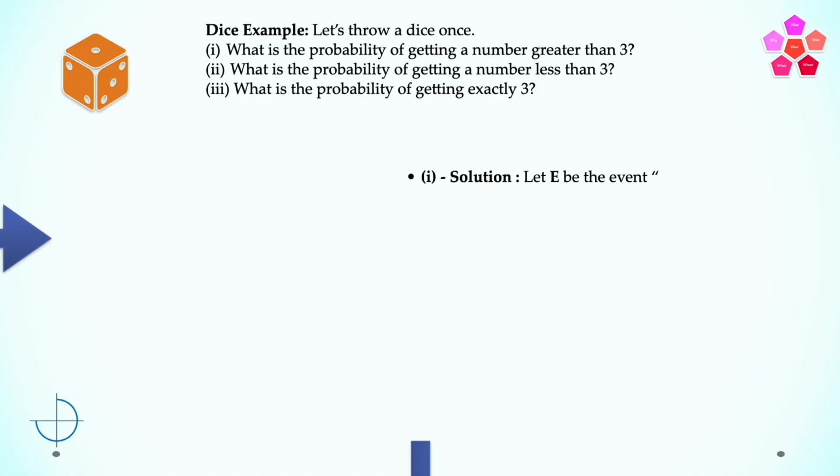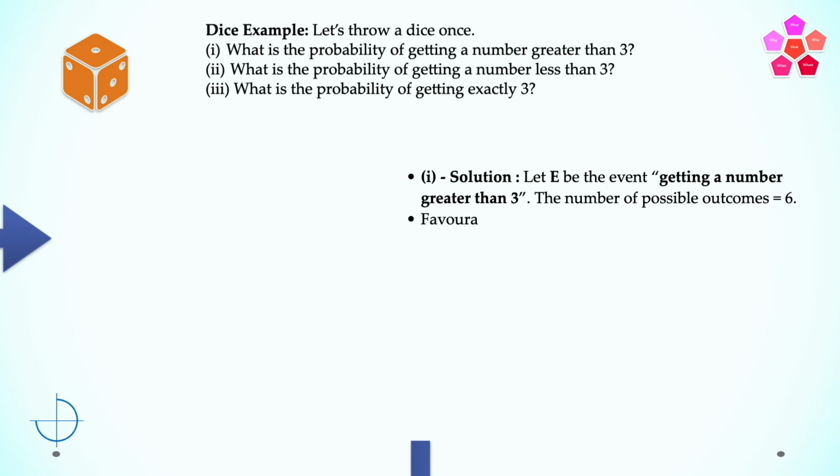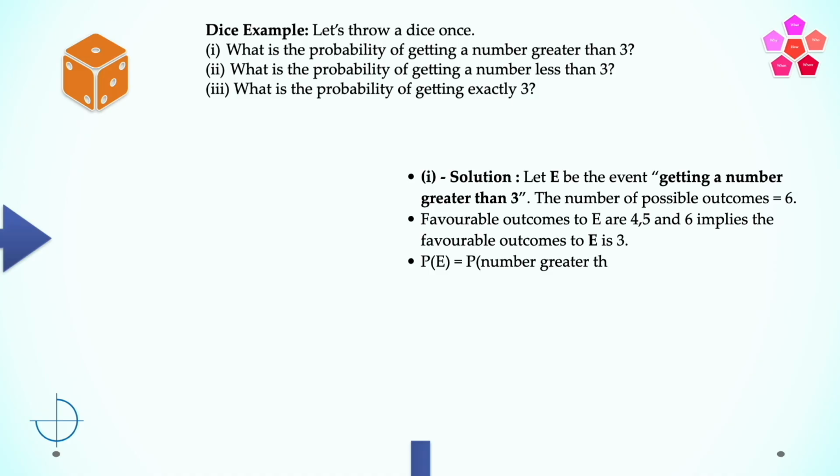Let E be the event of getting a number greater than 3. The number of possible outcomes is equal to 6, as we know, that is 1, 2, 3, 4, 5, and 6. The favorable outcomes of event E are either 4, 5, or 6, which implies that the favorable outcomes to the event E is 3. So the probability of the event E, that is getting a number greater than 3, is equal to 3 divided by 6, which is equal to 1 by 2.